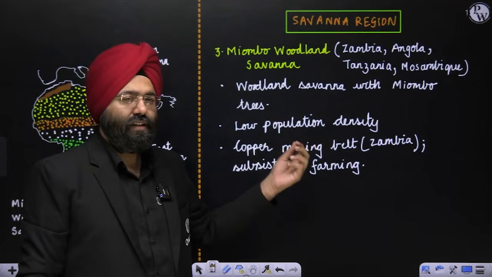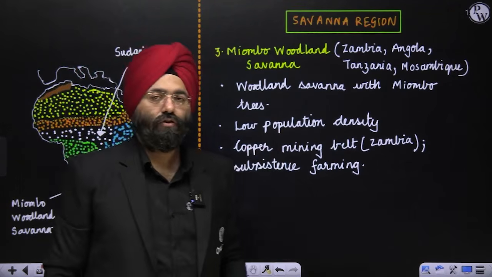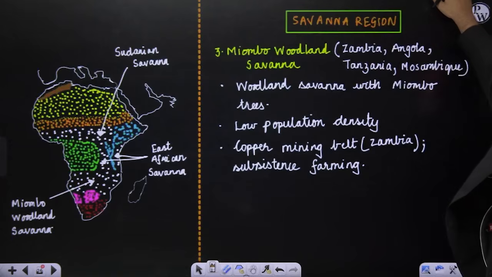Copper mining belt is here. Zambia is very famous for copper mining, so a lot of mines are present here. Subsistence farming is also practiced here. So this is the characteristic feature with respect to the Miombo woodland savanna.